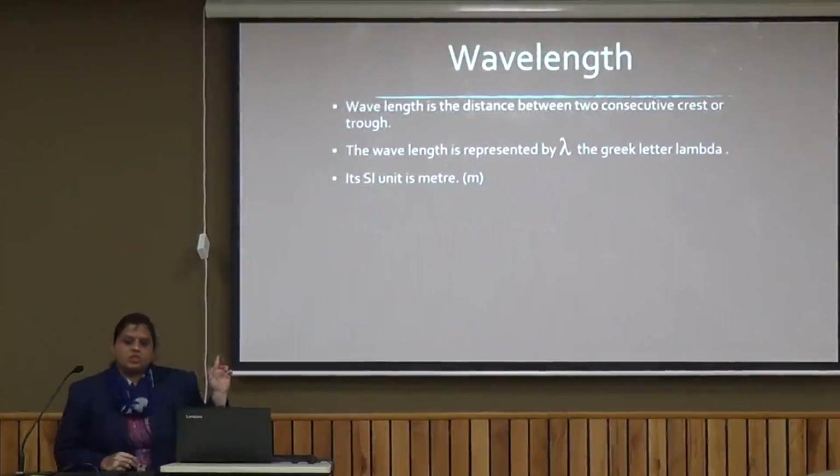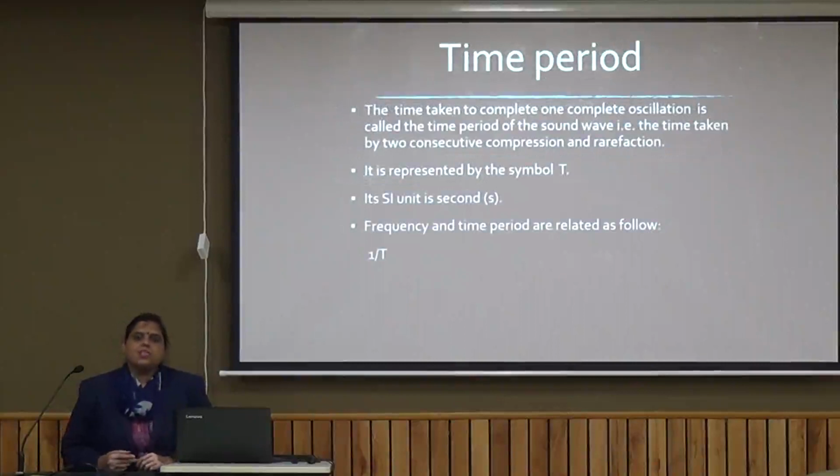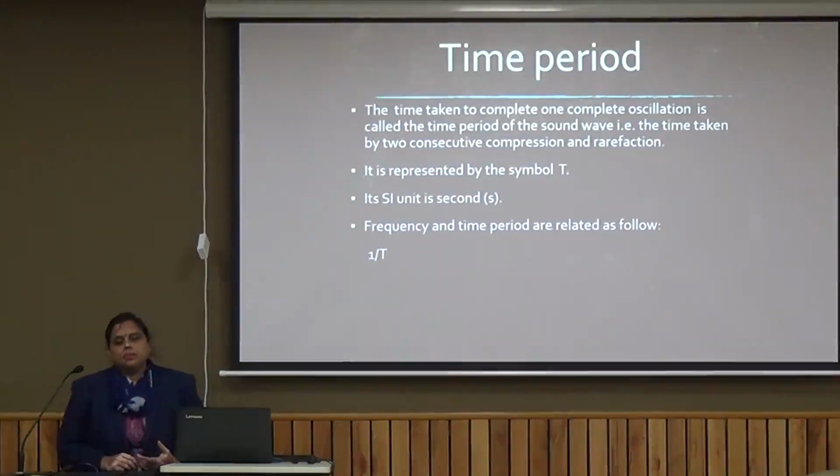Therefore the formula: wave speed is equal to wavelength multiplied by frequency, v = λ × f. We'll quickly revisit what is wavelength. Wavelength is the distance between two consecutive crests or troughs. It is represented by the Greek letter lambda. Its SI unit is meter. Time period is the time taken to complete one oscillation, or between two consecutive compressions or rarefactions. It is represented by the capital letter T. Its SI unit is seconds, and frequency and time period are interrelated.